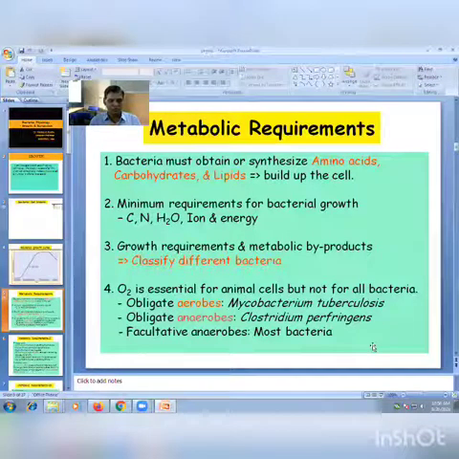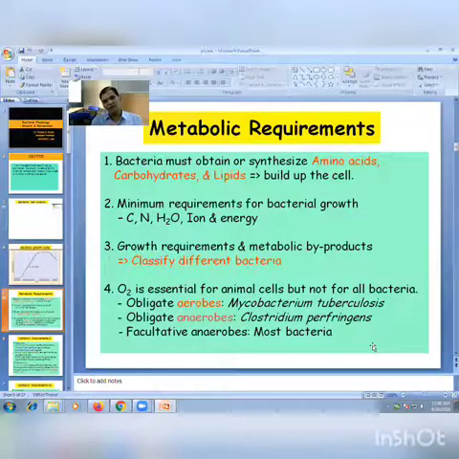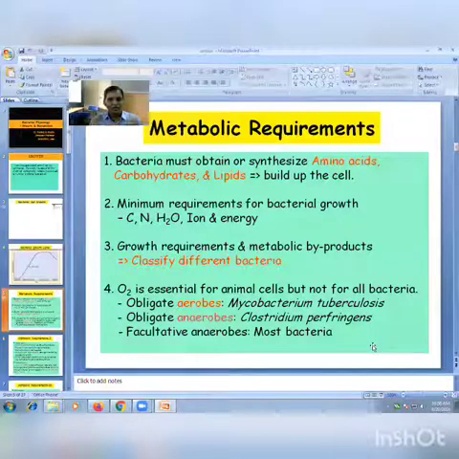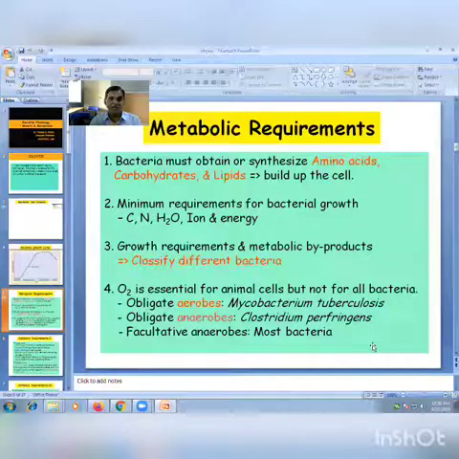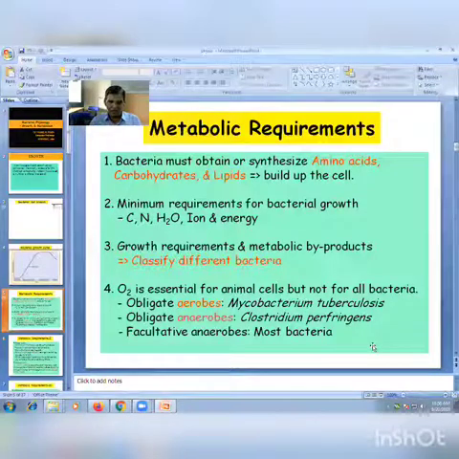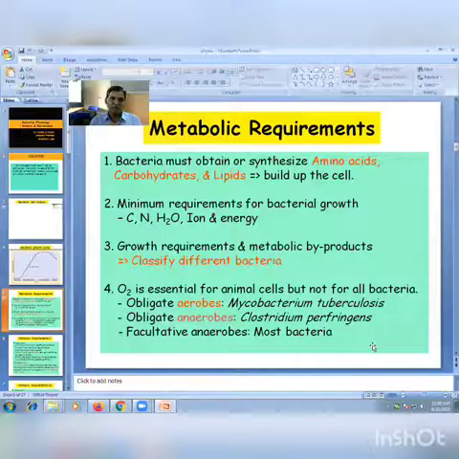CO2. Carbon dioxide is also required for the growth of all bacteria in little amount, but one group requires the maximum amount of carbon dioxide, 5 to 10%. They are called capnophilic bacteria.